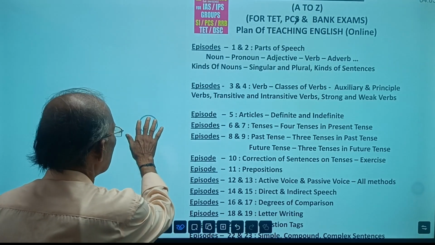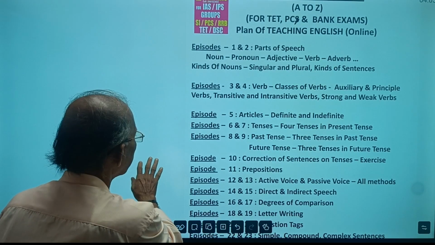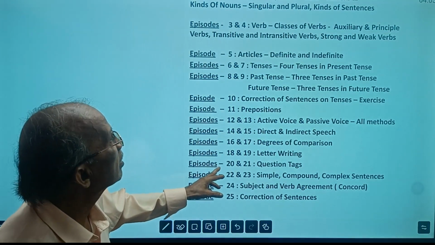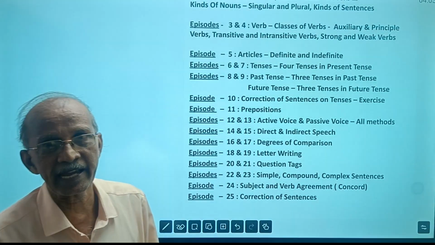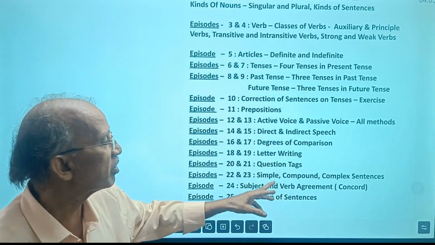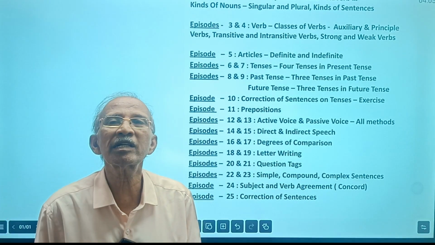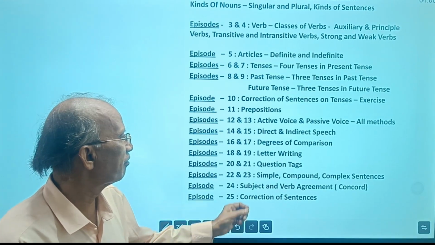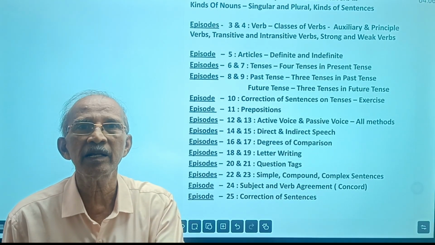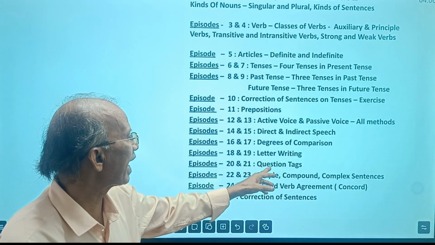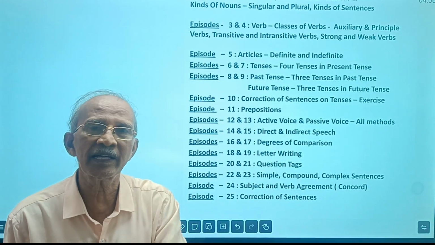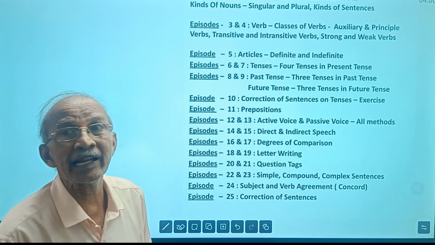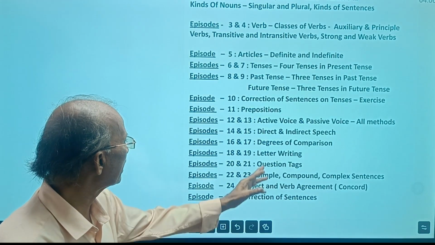And then next, question tags in episodes 20 and 21. After learning tenses, question tags are easier. Question tags means short questions that we add after the statement. First we say a statement, and then we add the correct tag. Question tags is a separate topic. In most of the examinations, question tags are being given. That's why we added it in our plan of teaching. That will also be discussed.